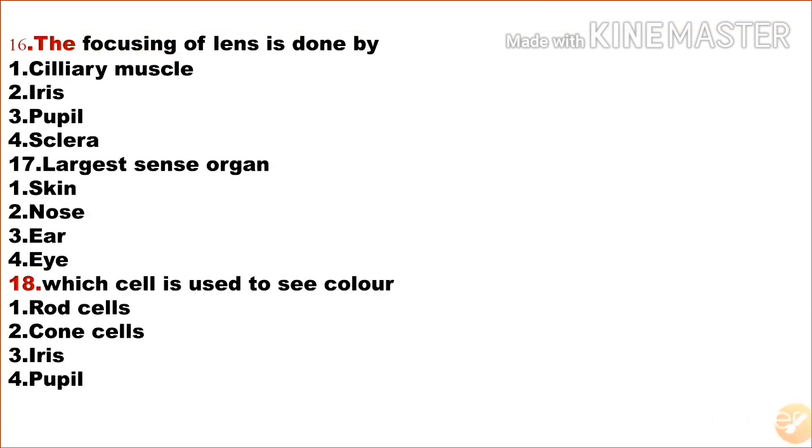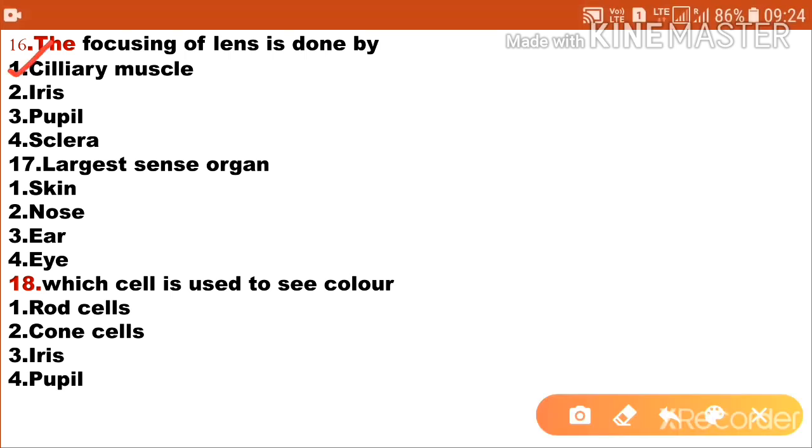Next one, the focusing of lens is done by first one ciliary muscle, option 2 iris, option 3 pupil, option 4 sclera. The focal length of the lens is adjusted by ciliary muscle, so option 1 is the correct answer. It is focal length, focusing of lens adjusted by ciliary muscles.